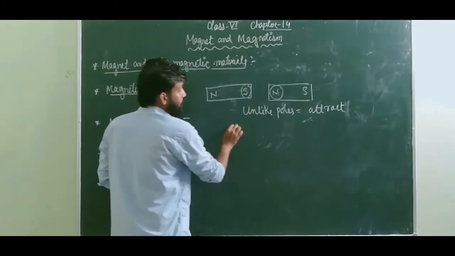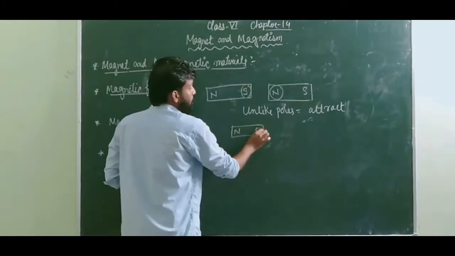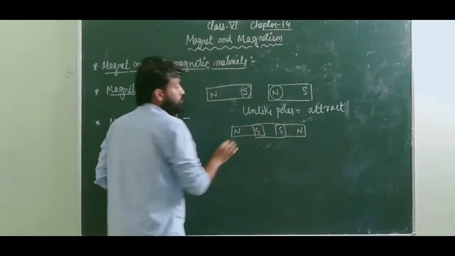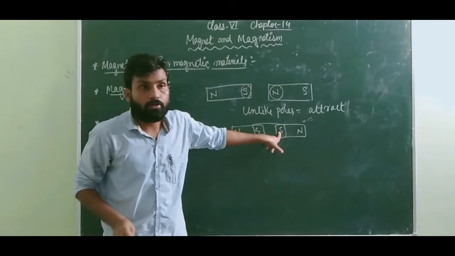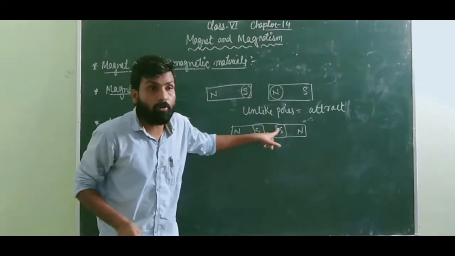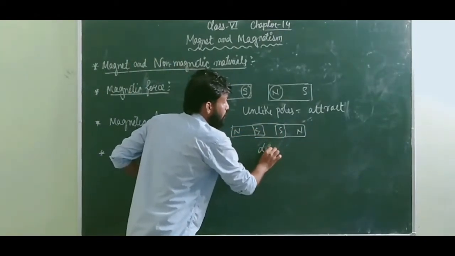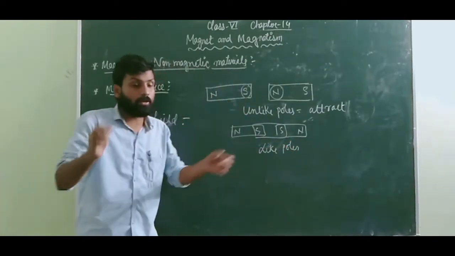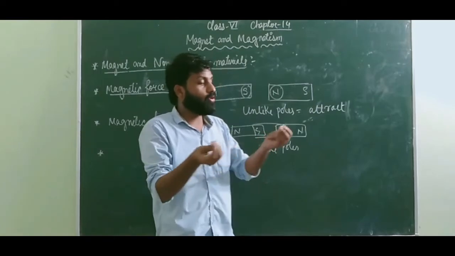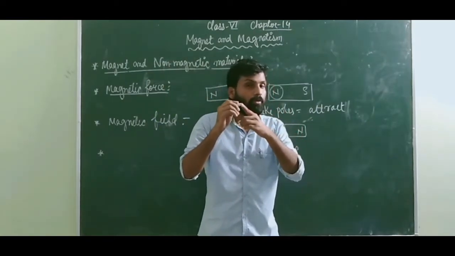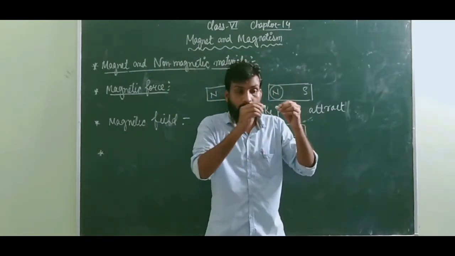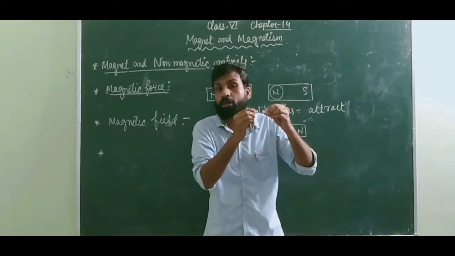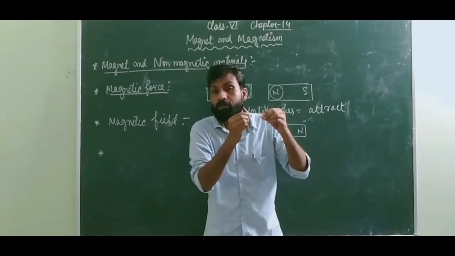Now suppose I take this case, one is the north pole and south pole, and this is also what I took here, south pole and north pole. If you compare these two poles, what are they? South pole and south pole. They are the same pole, and same poles are known as like poles. If you try to bring like poles together, suppose I take this chalk, this is my south pole, this is a south pole, and if I bring the magnets nearby, you will experience that no matter how much force you apply, they are not coming near each other.